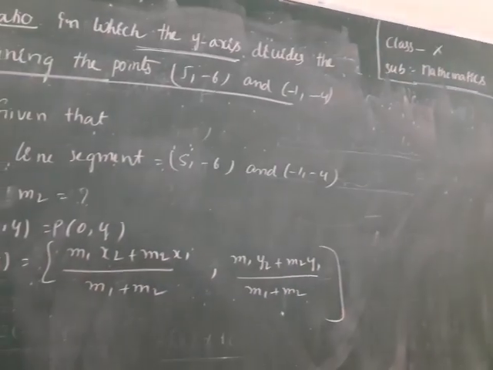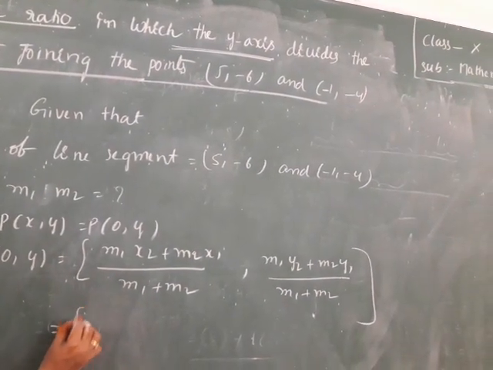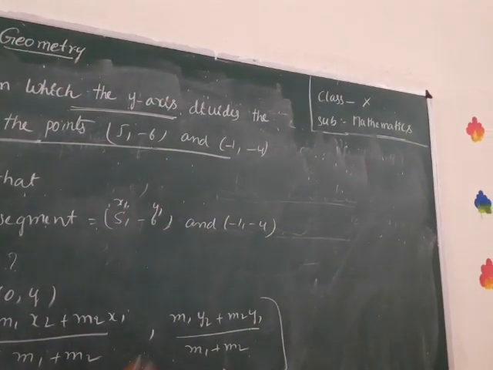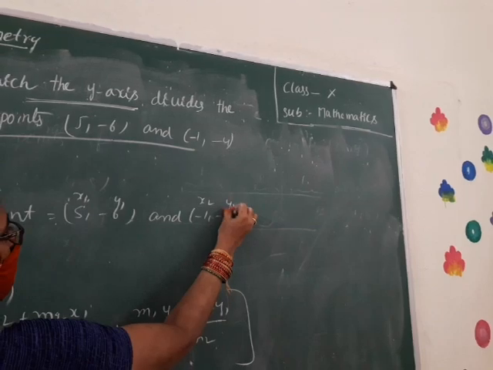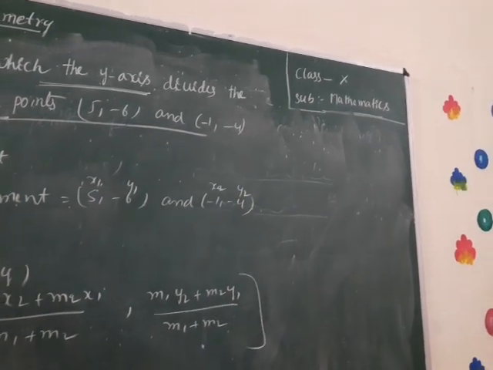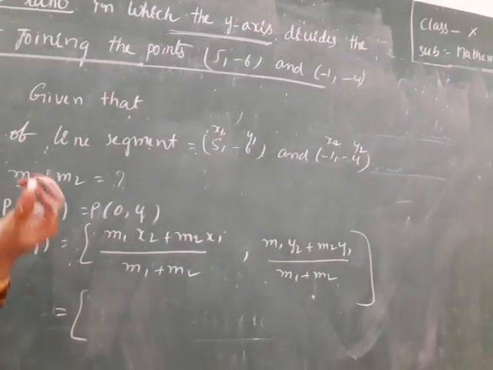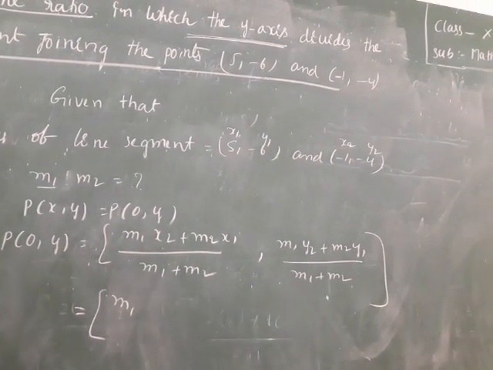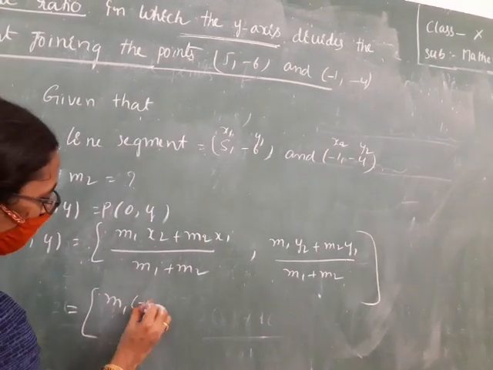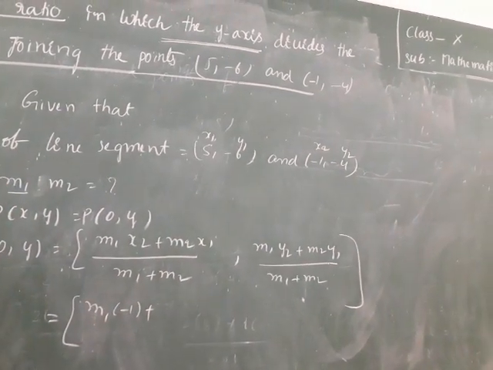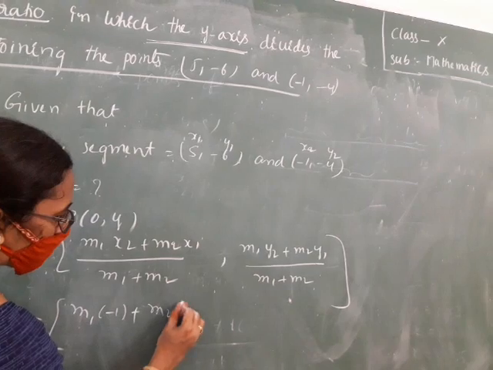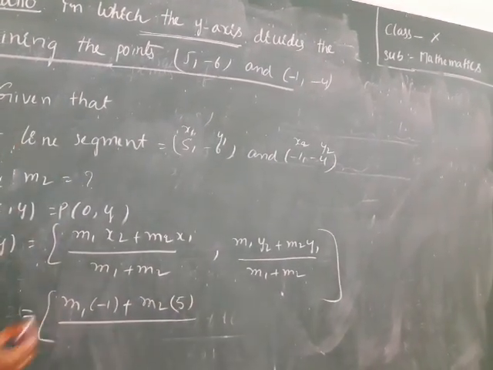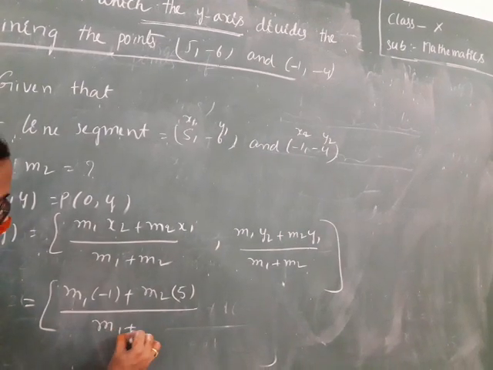Now we substitute the values and write x1, y1, x2, y2. m1 value is, we don't know, write like that only, m1. x2 value is minus 1. m2 value is m2. x1 value is 5. m1 plus m2.